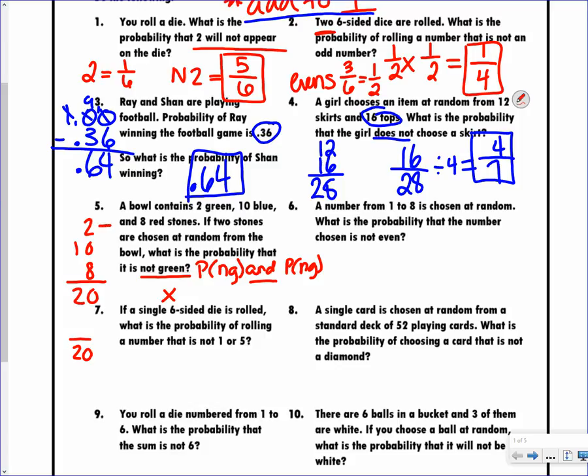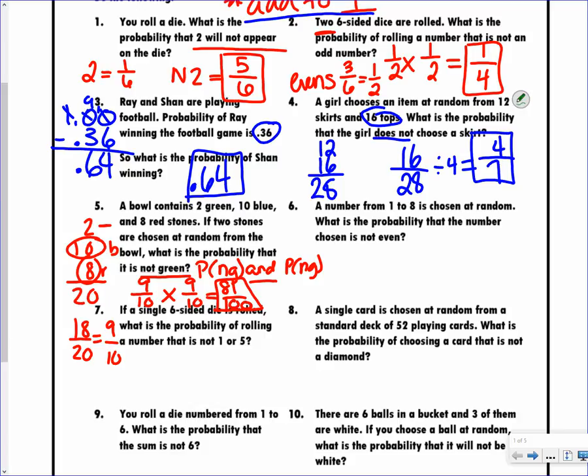The probability that it is not green: 2 are the greens, so the blue and the red give me 18 total. Rather than multiplying the 2 big numbers, I'm going to simplify this 18/20 first. If I divide it by 2, that puts me down to 9/10. So I have the probability of 9/10 being multiplied by 9/10. 9 times 9 is 81, 10 times 10 is 100. 81 and 100 do not have anything in common, so my probability is 81/100.